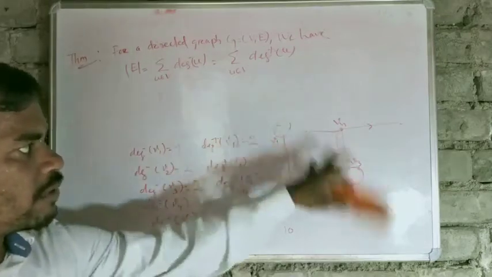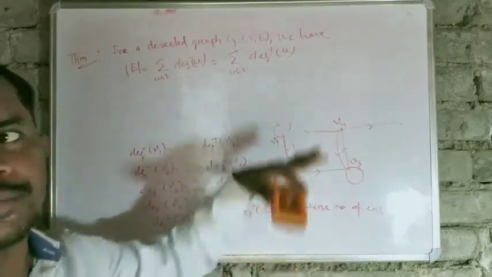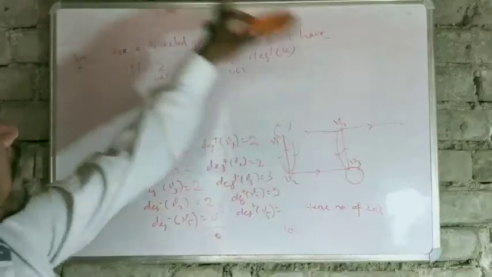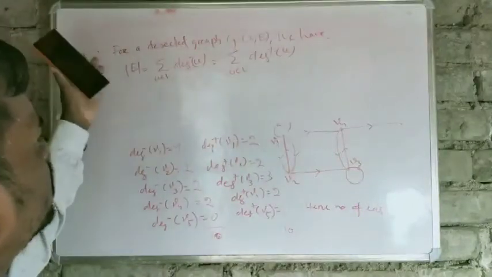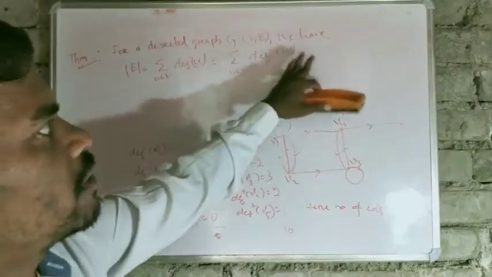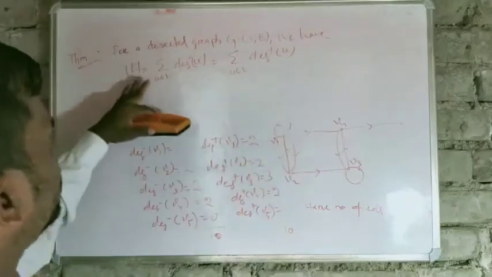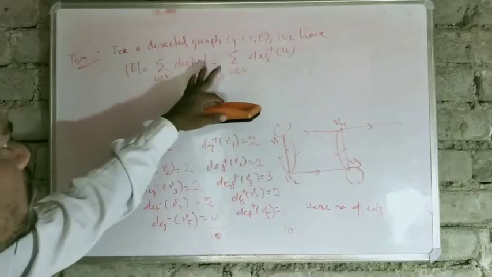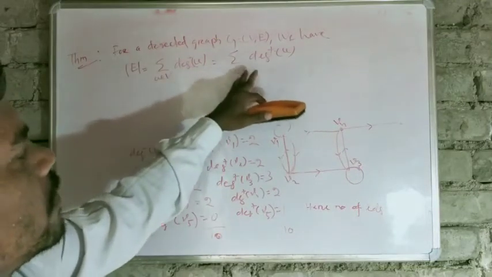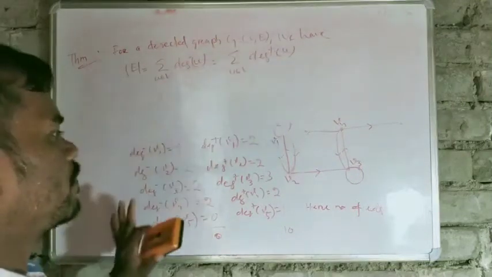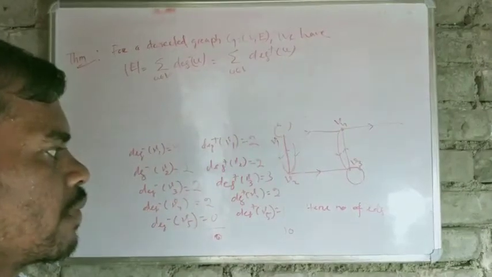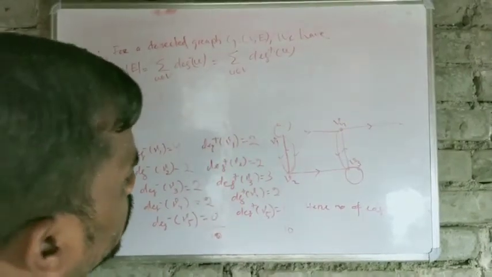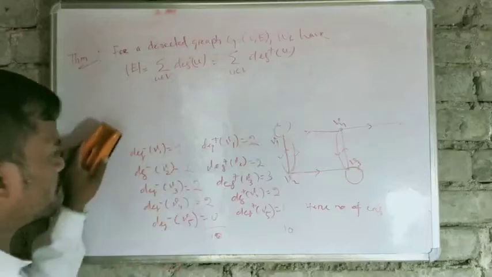So now from the above observation, if you take any directed graph, you can observe this statement. Okay, this statement is a theorem. For a directed graph G equal to (V, E), we have the number of edges is equal to the summation of in degrees of vertices U, which is equal to the summation of out degrees of vertices U. Okay. So now this thing is proved.